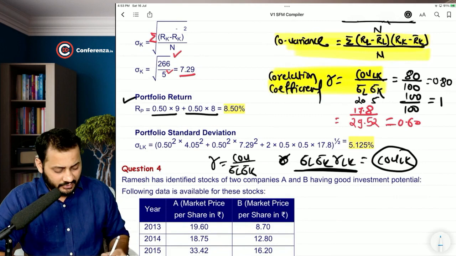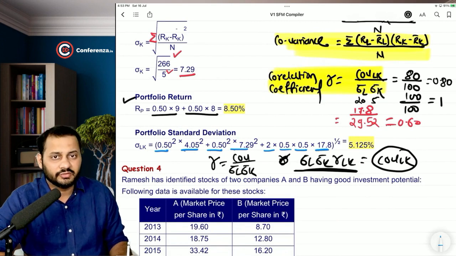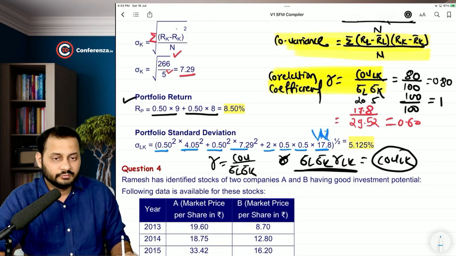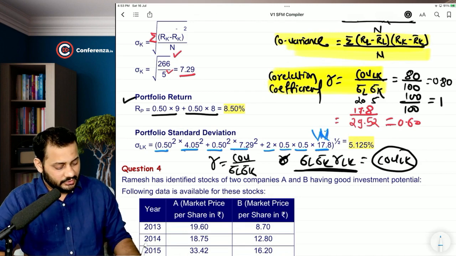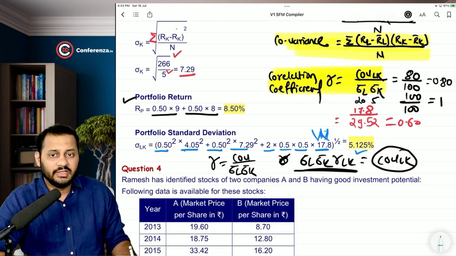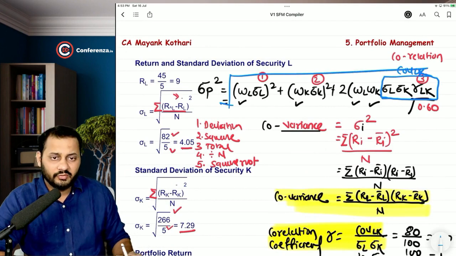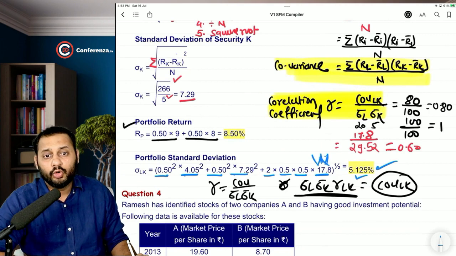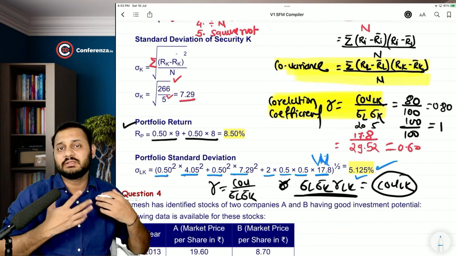Understood? So they have done it like this: weight into standard deviation square, weight into standard deviation square, plus 2 into weight into covariance of, in place of all the 3 figures: standard deviations and RLK. The answer comes to 5.125 square. Please understand that this is only variance, and then you put a square root over this, you will get the standard deviation of portfolio. So this is the portfolio return, this is the portfolio standard deviation. Practice makes man perfect.